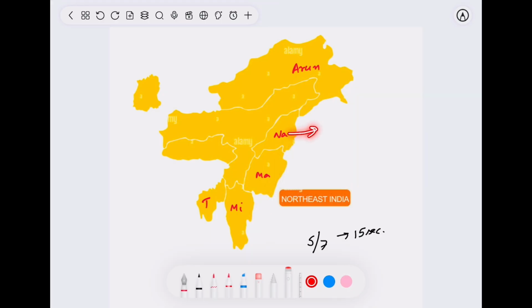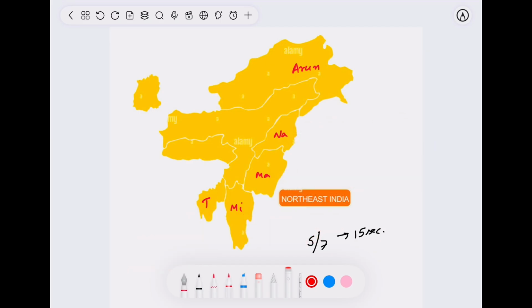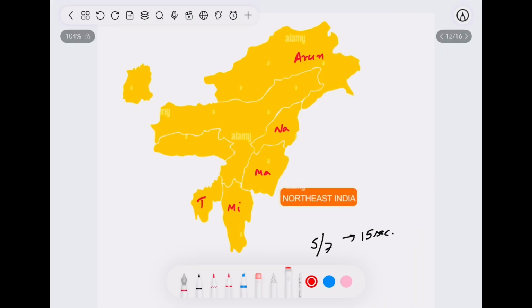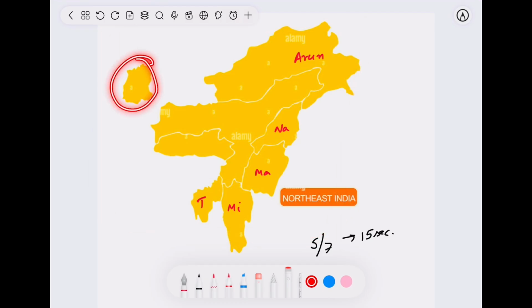Namami. NA stands for Nagaland. Manipur. MI, Mizoram. And T, Tripura, right? So easy. So you need not worry about the Northeast as far as states of the Northeast are concerned, right? And this separate part, which is reflected separately, is Sikkim.